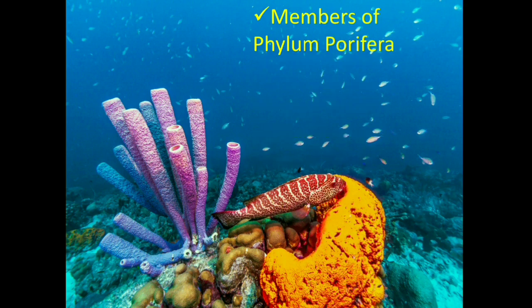As you all know, sponges are the members of phylum Porifera. Porifera means they are pore-bearing animals. They have pores all over the body and these pores are called dermal ostia. They are sedentary, means they are attached to substratum. These are aquatic animals found only in water, whether fresh water or marine water.